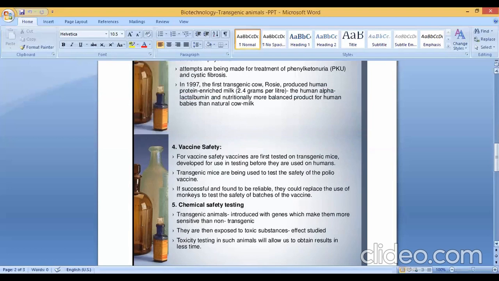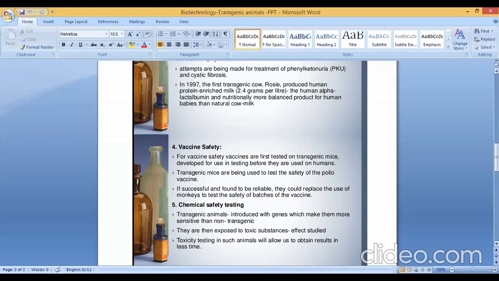Okay, the next one is vaccine safety. For vaccine safety, vaccines are first tested on transgenic mice, developed for use in testing before they are used on humans. Okay, so that is another use of these transgenic animals. Vaccines are first tested on transgenic mice before they are used for humans.